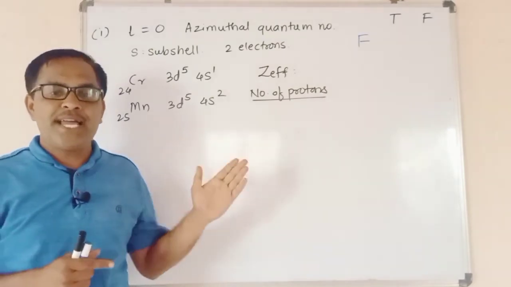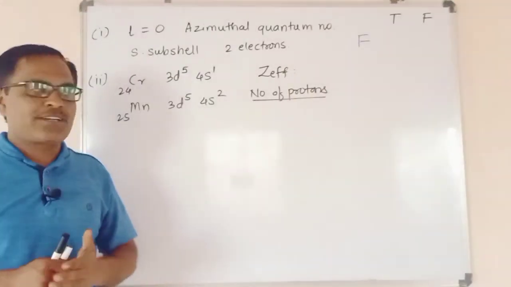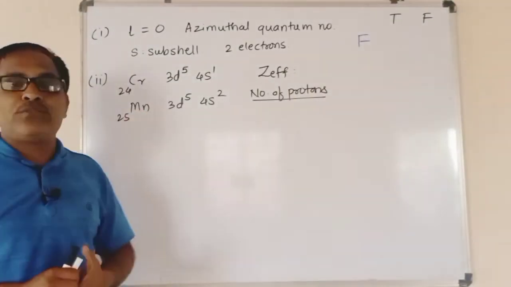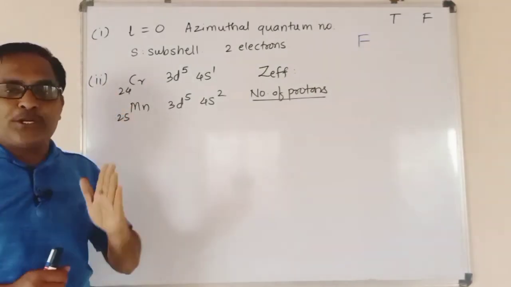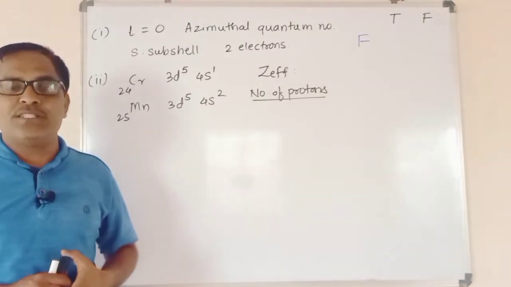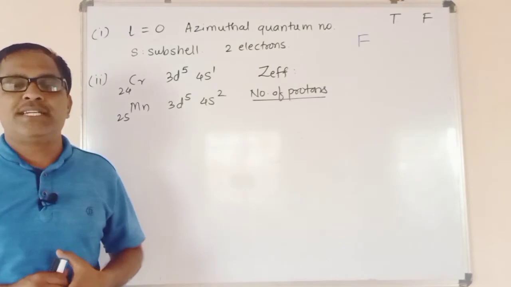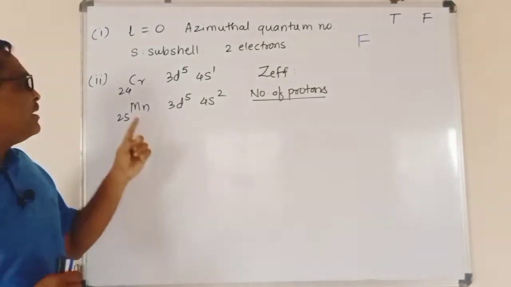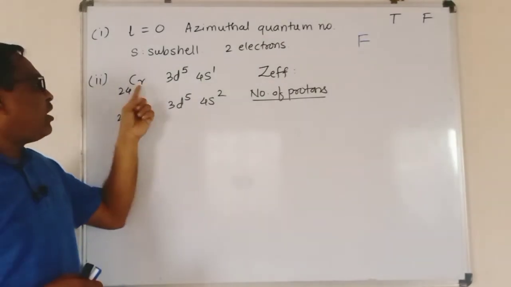By looking at the atomic numbers, we can predict that chromium has 24 electrons and Mn has 25 protons. Actually, chromium has 24 protons in the nucleus. At the same time, Mn has 25 protons in the nucleus. The more the number of protons, the more the nuclear charge, and therefore Mn has higher nuclear charge than chromium.